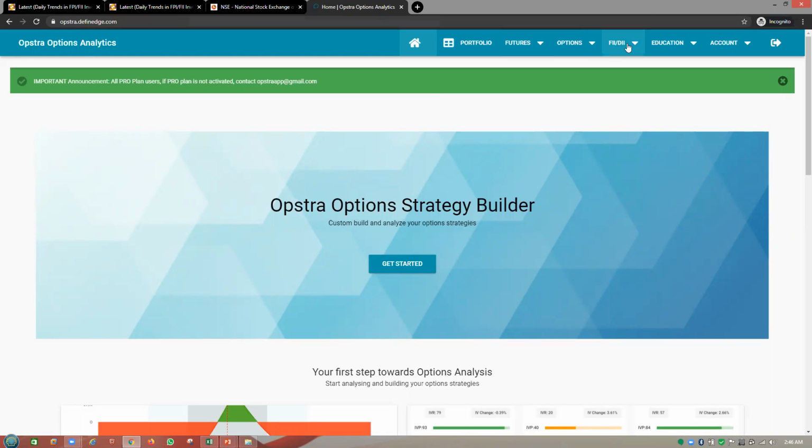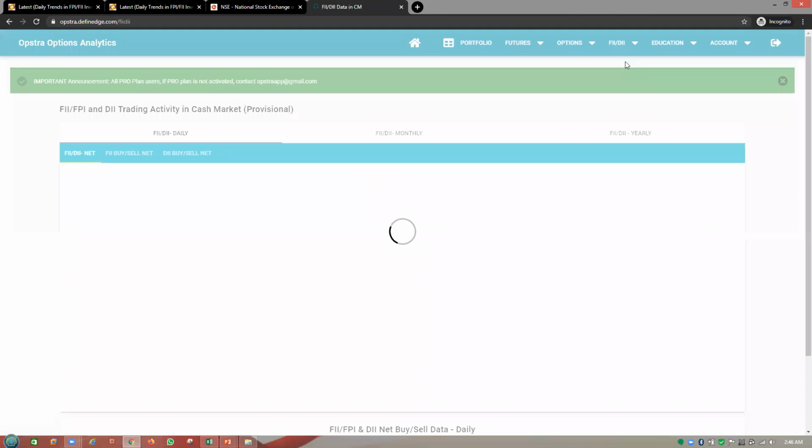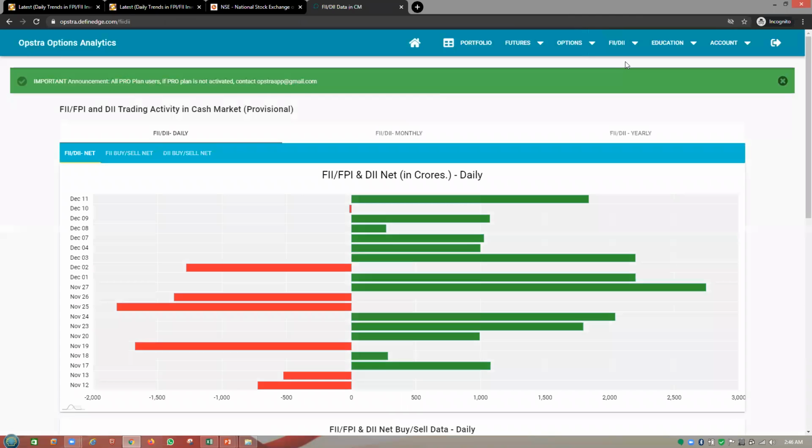And here you can see a link for the FII and DII data. Over here, let me go to the FII and DII cash segment market. First, it will give you the cash segment information for the past one month. So this is the total net investment in the market from November 12 to December 11.